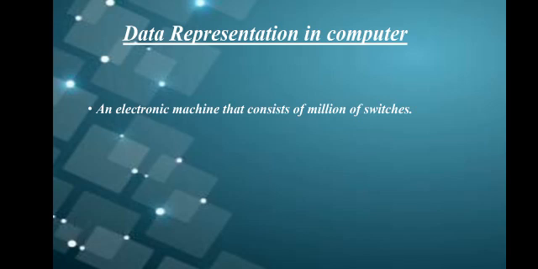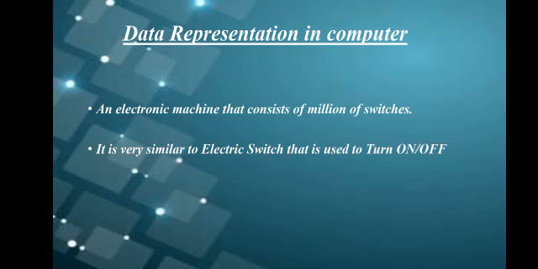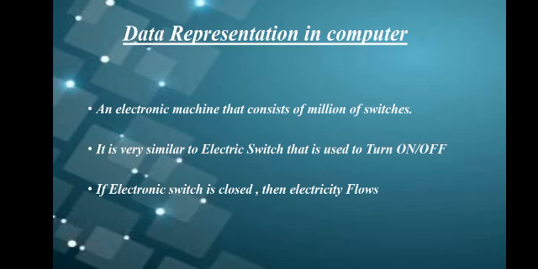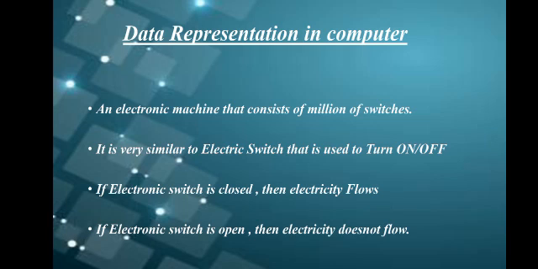Data representation in the computer. A computer is an electronic machine that consists of millions of electronic switches, and an electronic switch is similar to an electric switch that is used to turn on or off. The main difference is that it works on very low voltage. If the switch is closed, then electricity flows, and if it is open, then electricity does not flow. That's why data representation in the computer has only two states.